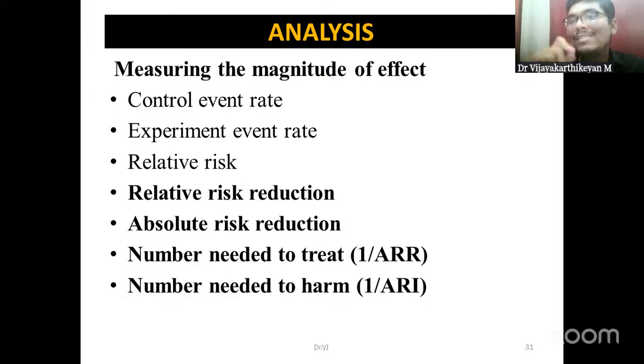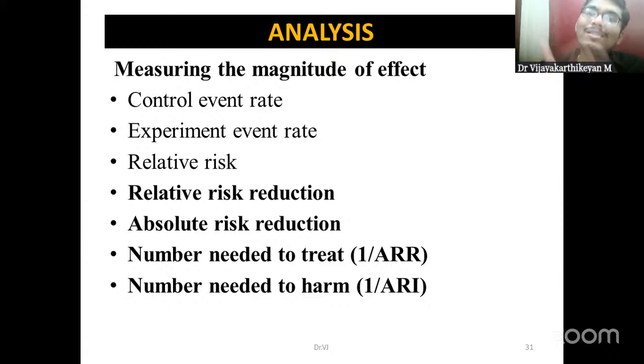So risk or exposure in the study group will be A by A plus C, whereas the same in the control group will be B by B plus D. So we will be calculating the risk in the exposed group and risk in the unexposed group. If we just subtract the risk in the unexposed by the risk in the exposed, we will get the ARR. 1 by ARR will give us the number needed to treat.